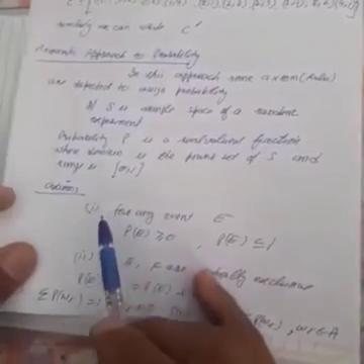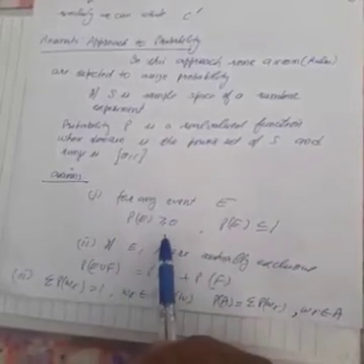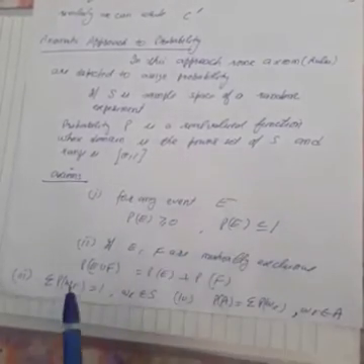So what are the different axioms? For any event E, the probability of the event should be greater than or equal to 0, and less than or equal to 1, because the range is the closed interval 0 to 1. So the minimum probability of an event can be 0, the maximum can be 1.